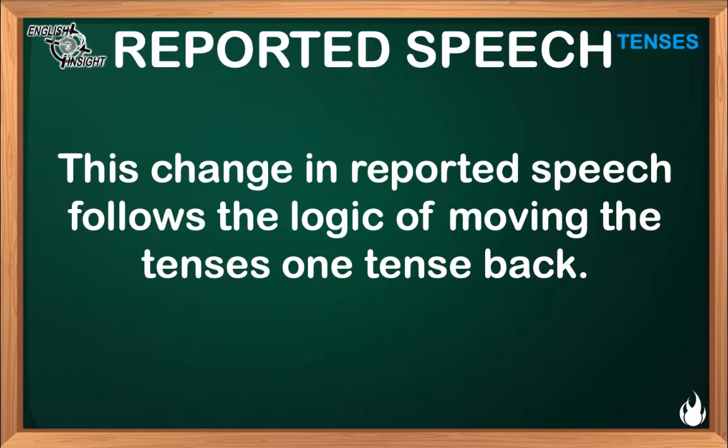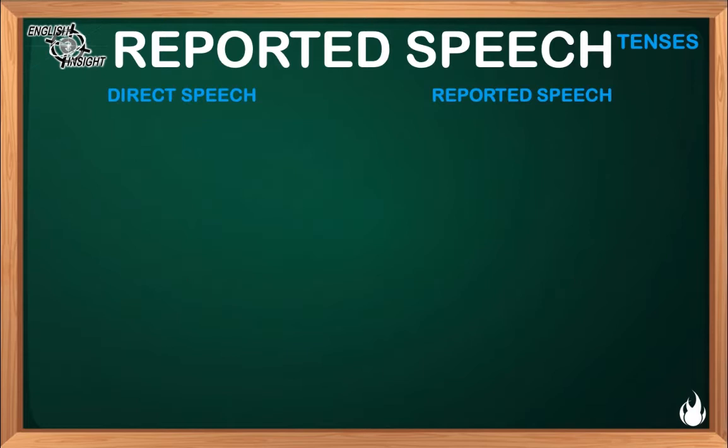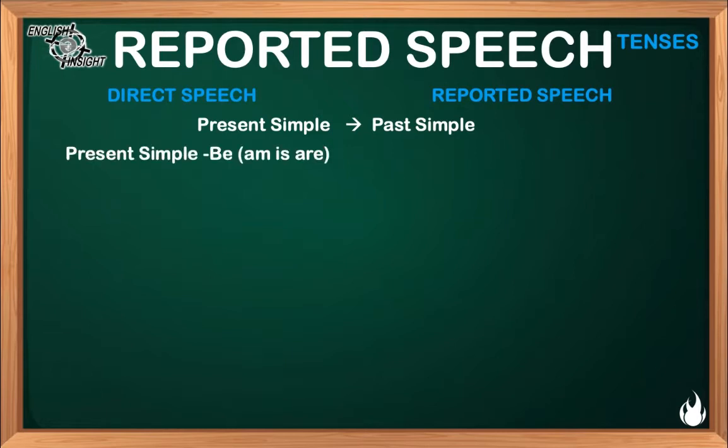Let's analyze the following chart, which contains the different tenses and the way we transform them into reported speech. An idea in present simple in direct speech is reported in simple past. When we use present simple with the verb to be, am, is, are, we have to report it with was or were.